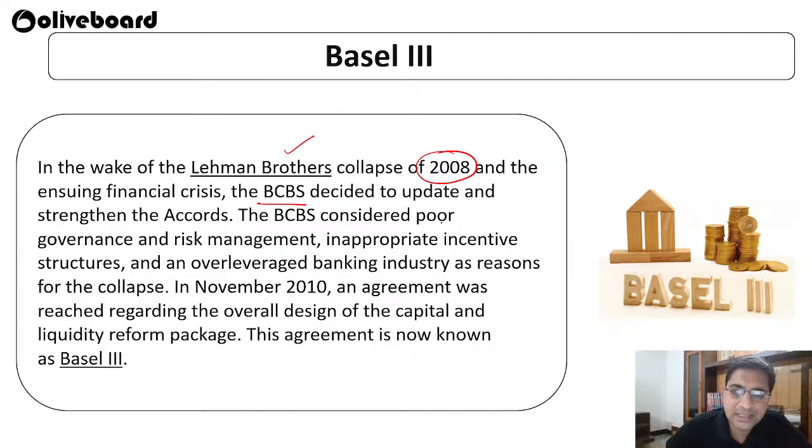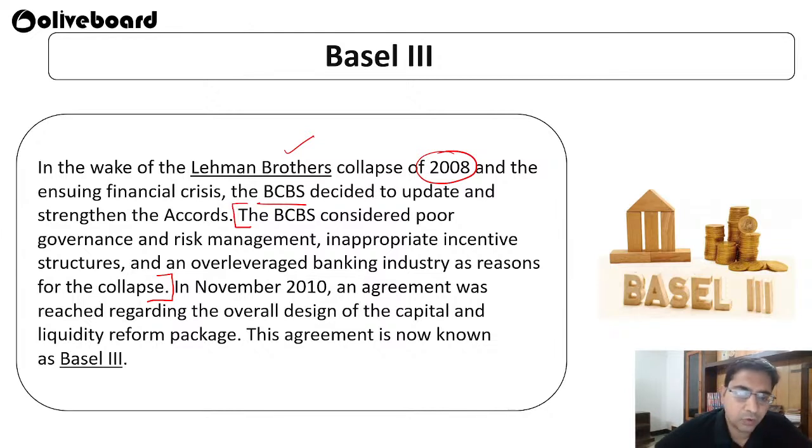Okay, so the BCBS considered poor governance and risk management, inappropriate incentive structures, and an over leveraged banking structure as the reasons. So before putting in Basel 3, they said there were a few issues that led to the collapse of the international financial system, especially Lehman Brothers. That means poor governance, there was a huge issue with the governance. There was huge risk management failure, they were not able to take care of it. Unnecessary incentives people were getting in these companies. And an over leveraged banking industry. That means, okay, you do whatever you want, you just show the profit.